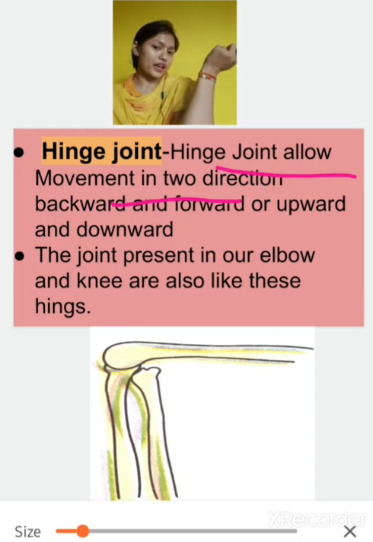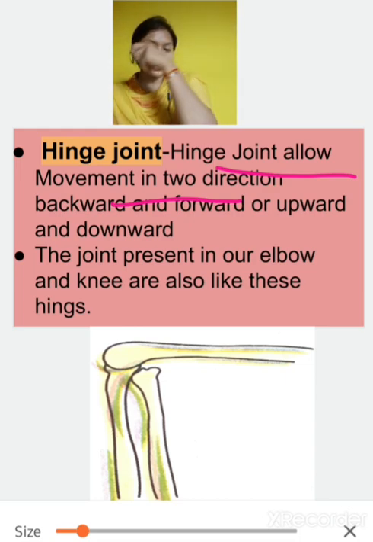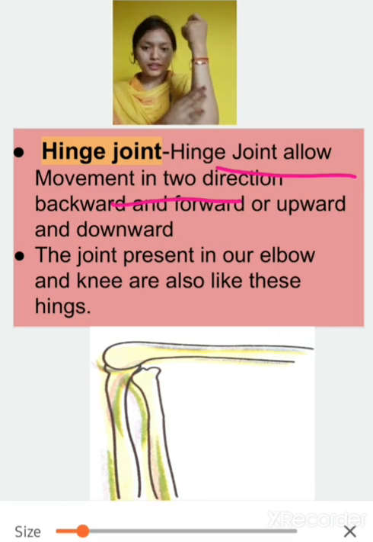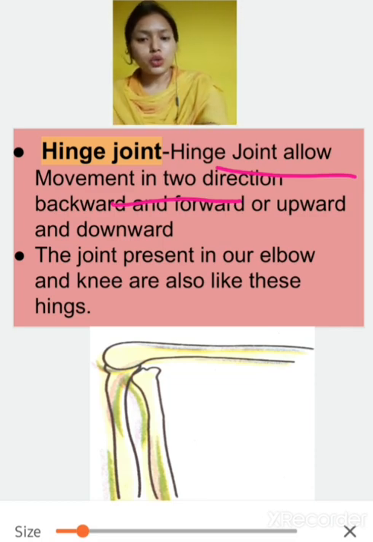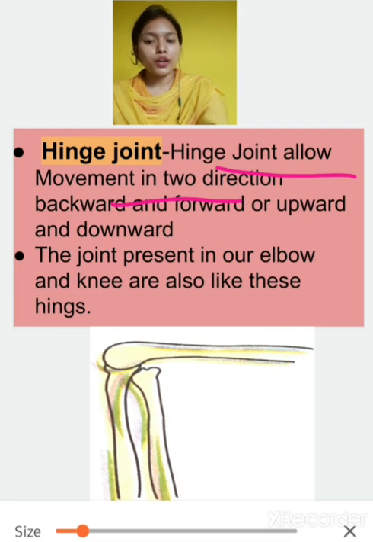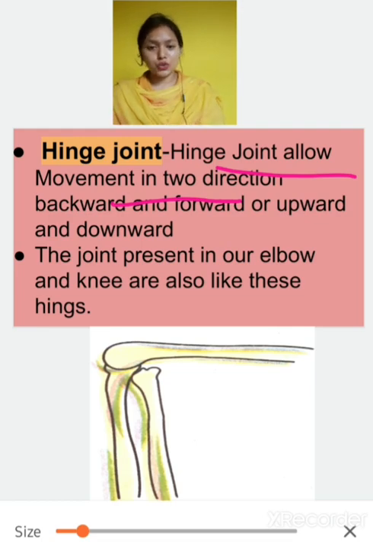You can move it like this or like this. It will not move sideways, okay? Because my wrist is moving, not this one only. So the joints present in our elbow and knee are like these hinges. Our elbow and our knees are examples of hinge joint.